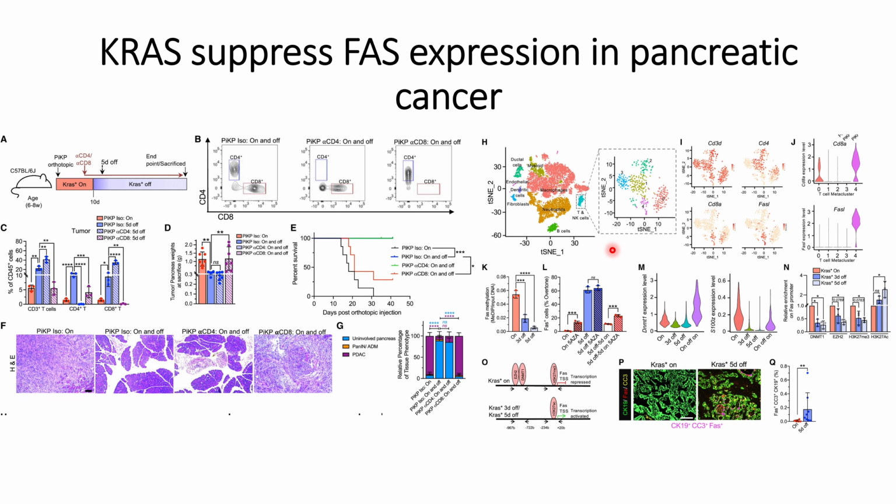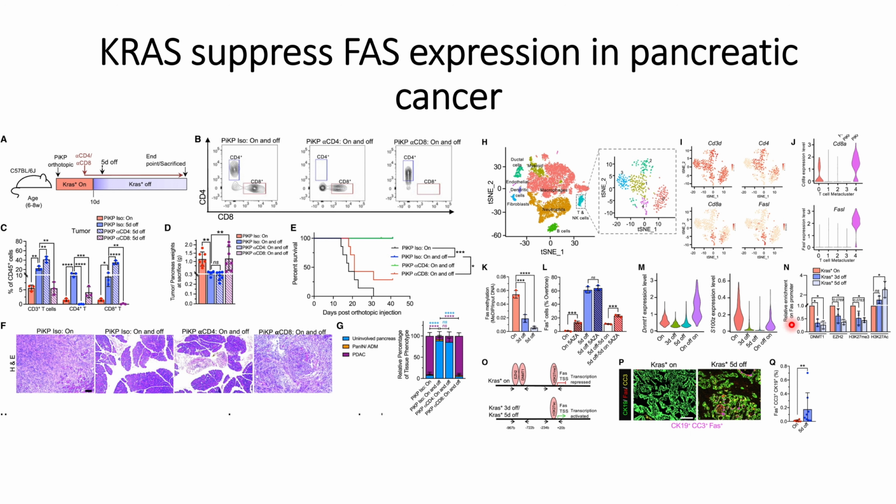Thereafter, they checked some of the naturally occurring DNA methyltransferases, and what they found out is that DNA methyltransferases such as DNMT1 and S100Z increase when the KRAS mutations are on. That can be seen here: when the KRAS mutations are off, this methyltransferase goes down, at day 3 off and day 5 off. But when they turned it on again, the DNA methyltransferase that helps in the methylation of the DNA goes up.